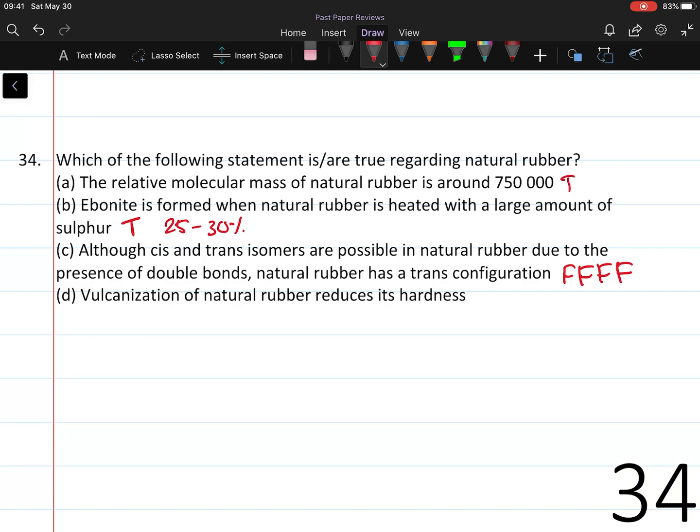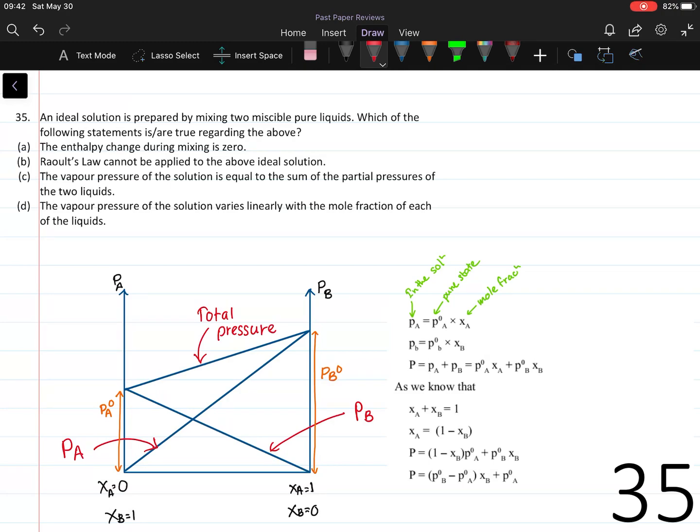Statement D. Vulcanization of natural rubber reduces its hardness. This is false. Vulcanization of rubber is done by heating it with 1 to 3% of sulfur at 373 to 450 Kelvin temperature. This results in the increase of hardness of rubber. So statements A and B are true, C and D are false, so the answer is 1. Question number 35. An ideal solution is prepared by mixing two miscible pure liquids. Which of the following statements are true regarding the above?